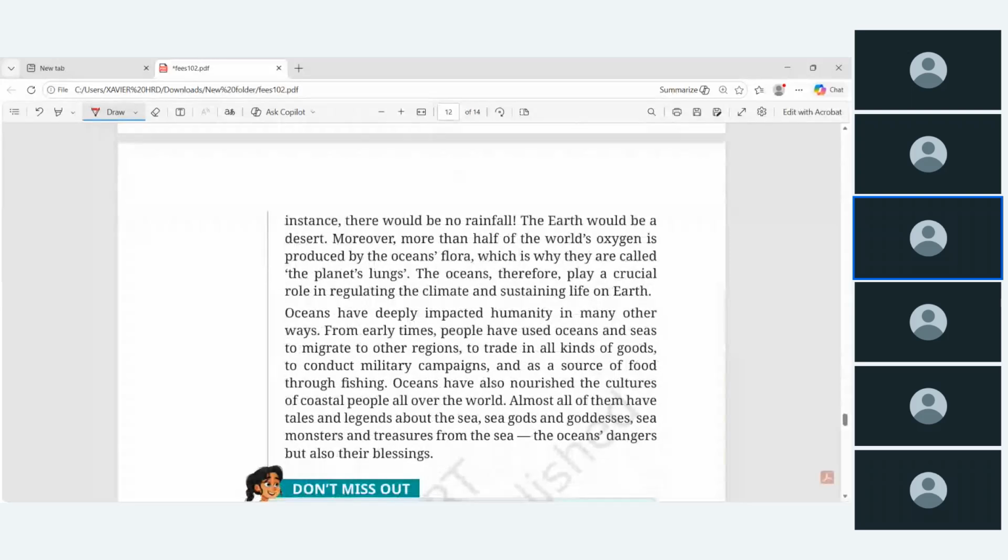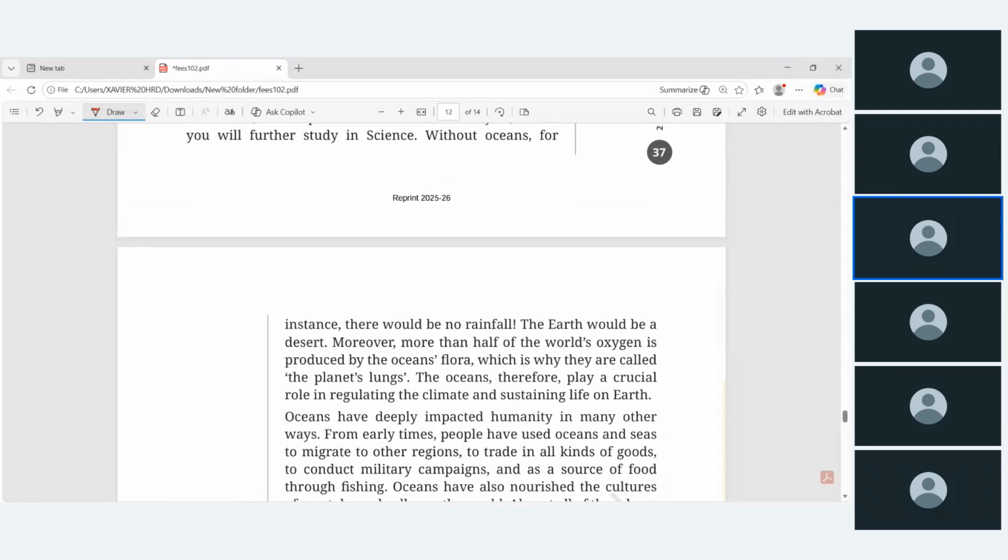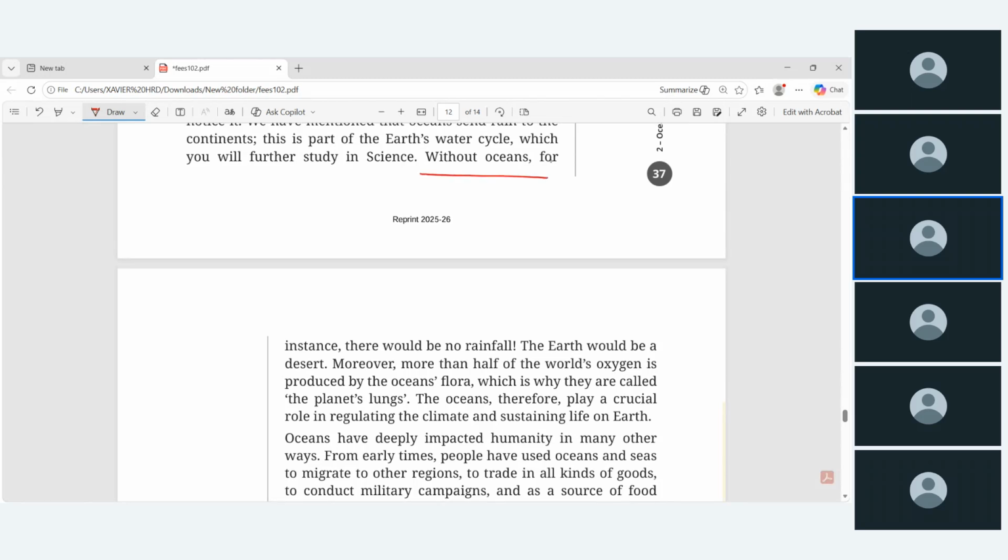So in this paragraph, nothing much. Some of these lines are important. Without the ocean, there is no rainfall, and then the earth would be a desert. Moreover, more than half of the world's oxygen is produced by the ocean flora. That is why the oceans are called the planet's lungs. So these are some of the points you can note down.